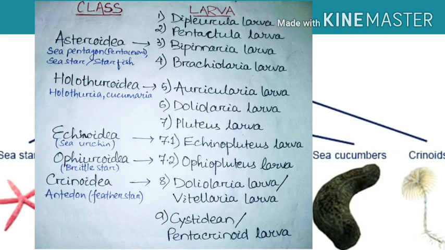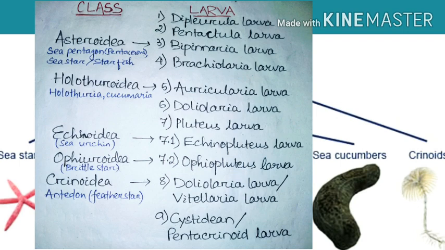So you know better, Echinodermata is divided into 5 classes. Those are Asteroidea, Holothuroidea, Echinoidea, Ophiuroidea and Crinoidea. So the larval forms are like 9 types. Okay, first one is diplurula larva, second one is pentactula larva, third one is bipinnaria larva, fourth one is brachiolaria larva, fifth one is auricularia larva, sixth one is doliolaria larva, seventh is pluteus larva.